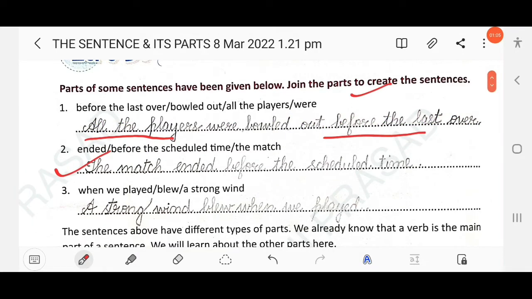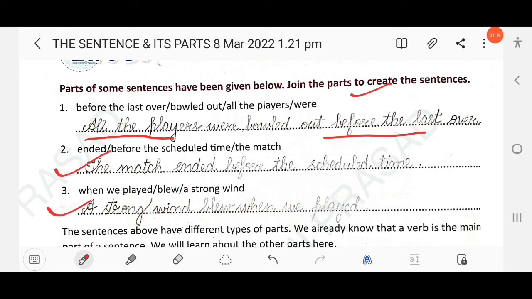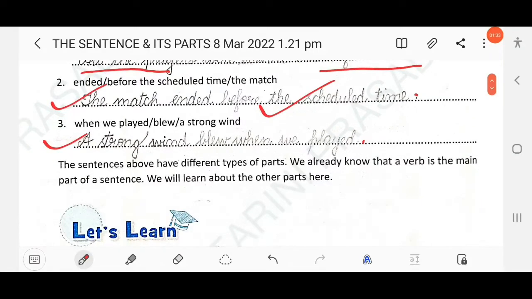Then next: when we played, a strong wind blew. Just remember, you should start the sentence with a capital letter and end the sentence with a full stop. The sentences above have different types of parts.